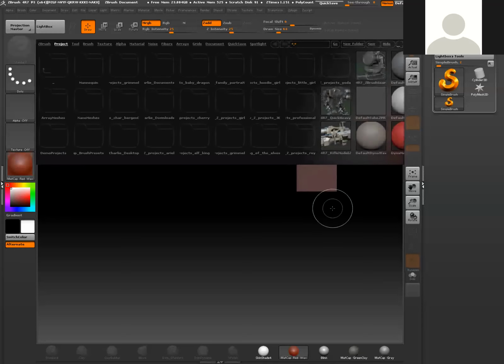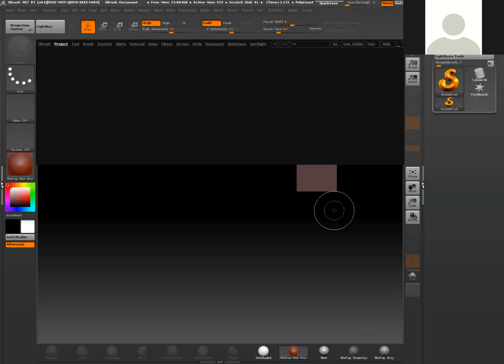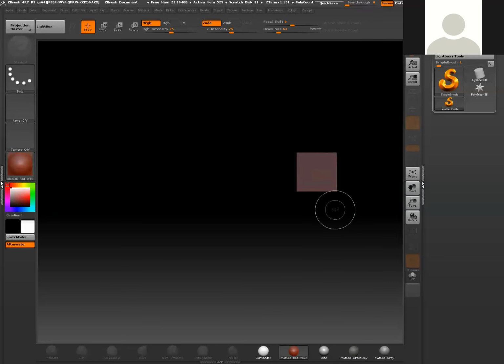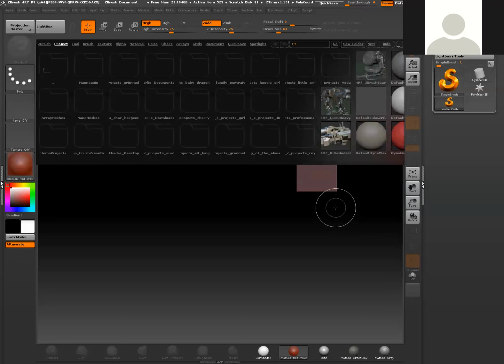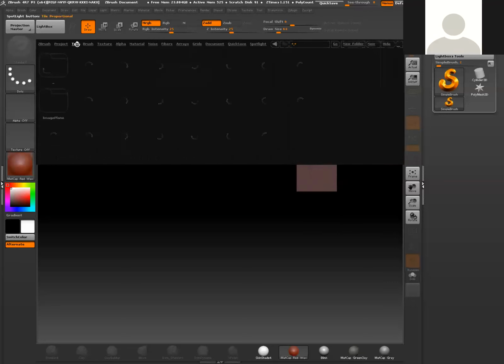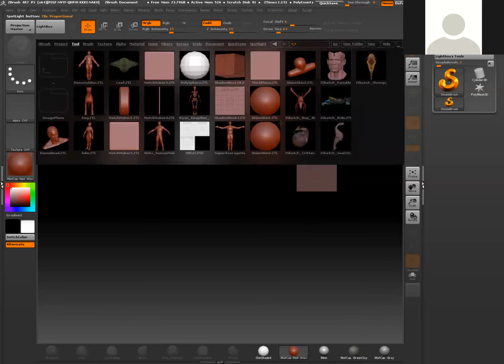to bring up Lightbox. And so hitting comma on the keyboard will basically toggle on and off Lightbox. So you have easy access to navigate into our tool menu, which is right up here. In this menu, you're going to have a lot of different types of geometry you can start with. As mentioned in the class, I'm trying to keep you guys in the habit of starting with really basic primitives. So I'm going to go ahead and double click on this polysphere.